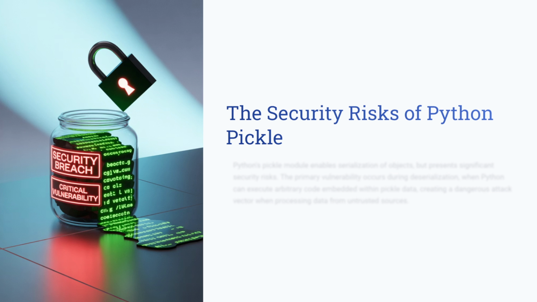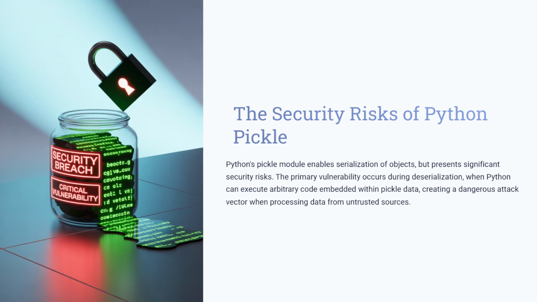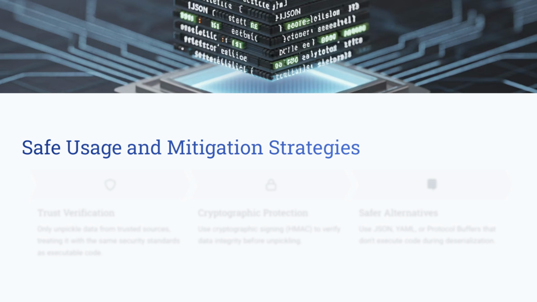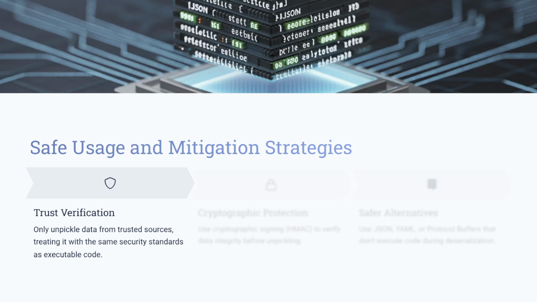And in this video we are going to look at the security risks of Python pickle. Python's pickle module enables serialization of objects but presents significant security risk, and the primary vulnerability occurs during deserialization, when Python can execute arbitrary code embedded within pickle data, creating a dangerous attack vector when processing data from untrusted sources. So here are the safe usage and mitigation strategies that you can adopt.